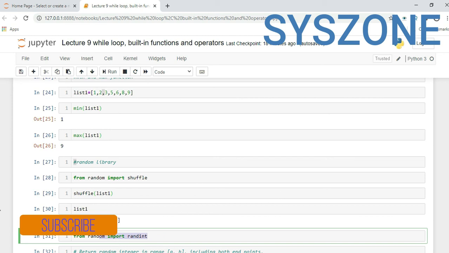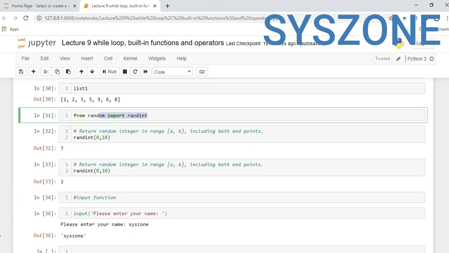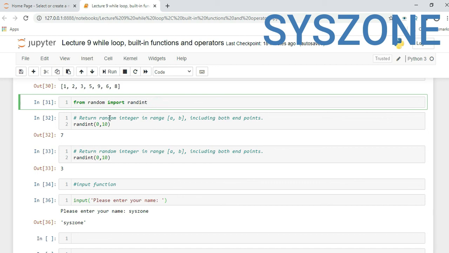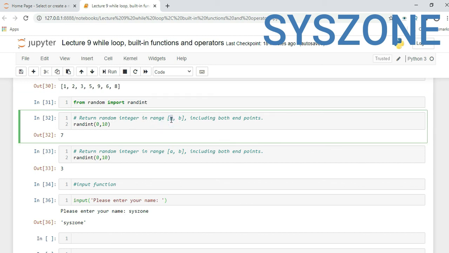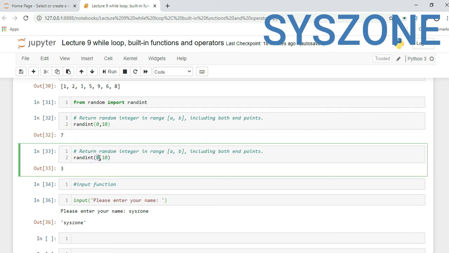Now another function from the same library, from random we are importing randint. What this will do is automatically return some integer value, a random integer in range. So here there would be your start position and end position, including both end points. randint 0 10 will automatically return some random value between 0 and 10. Similarly, if you see here, with no code change, it returned this value as a 7, and in the second run it returned the value 3.